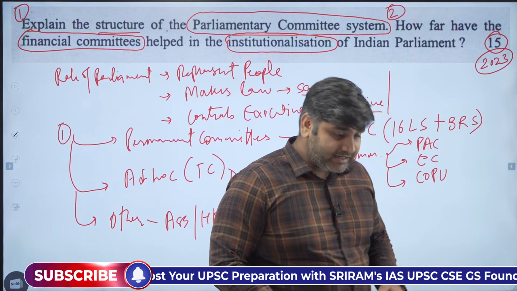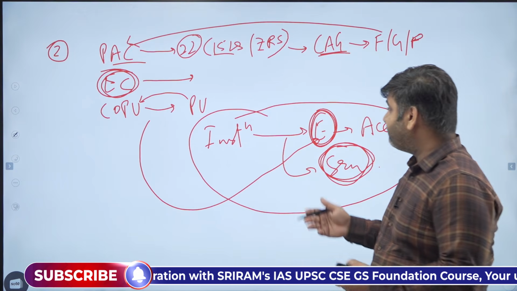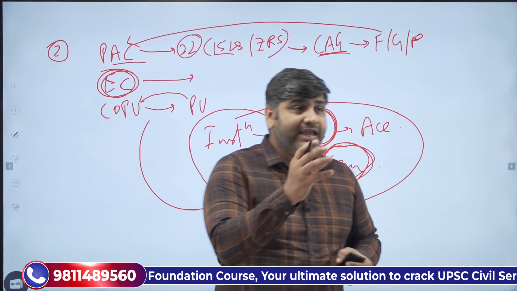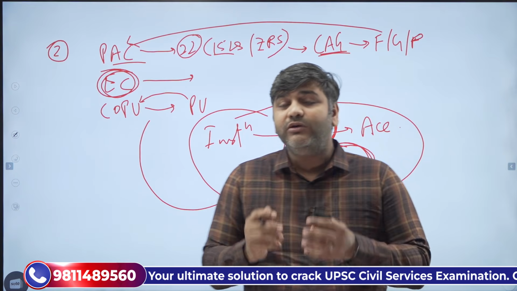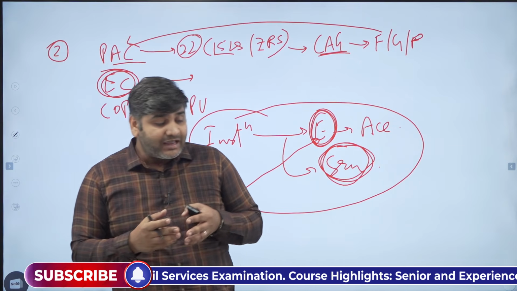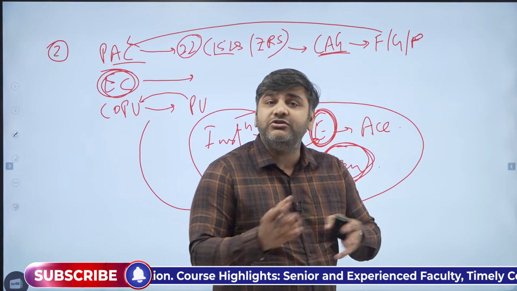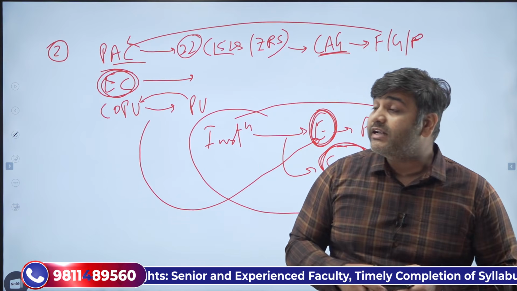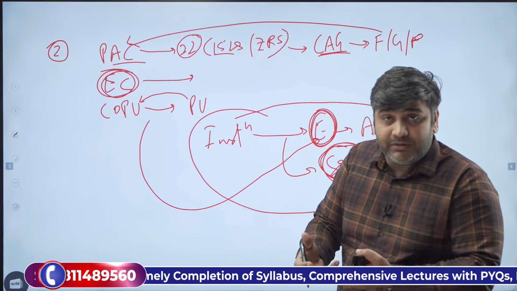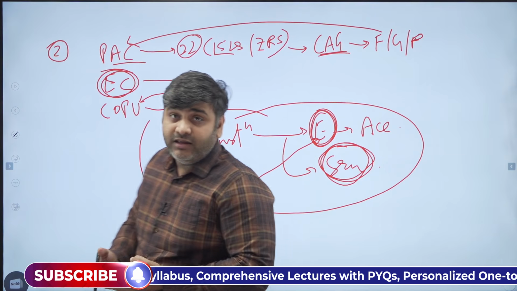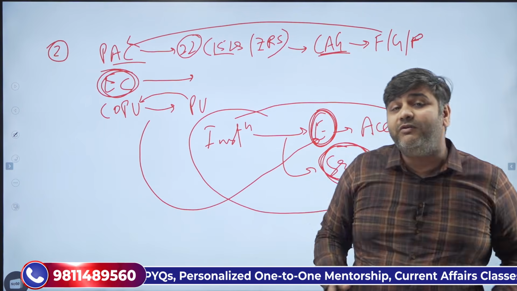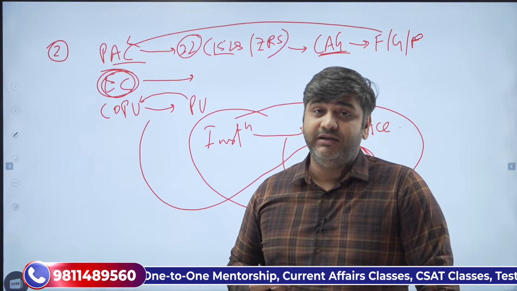See, in a representative democracy, in a parliamentary democracy, it is always important that the executive is somehow controlled, and that is also the requirement in India. Why? That is the reason why we have followed the parliamentary form of democracy, not the presidential form of democracy, so that the executive can be controlled by a bigger body, parliament, which represents the people. Okay? That has been the thinking behind adopting this system of parliamentary democracy in India.